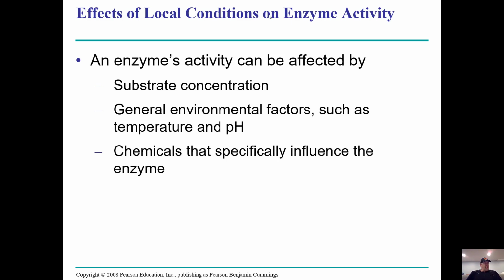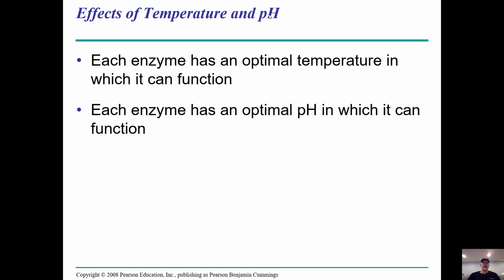So we're interested in things that can affect the enzyme's activity or rate of activity, one of which is substrate concentration. If you have a lot of substrate, you would expect that there's a higher chance that substrate is going to hit the active site and then the reaction will occur. We might have environmental factors which are important, like temperature and pH. And then we might have other chemicals that specifically influence the enzyme, which we'll talk about in a minute.